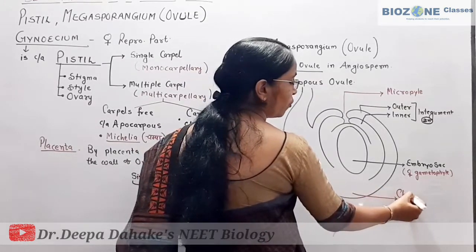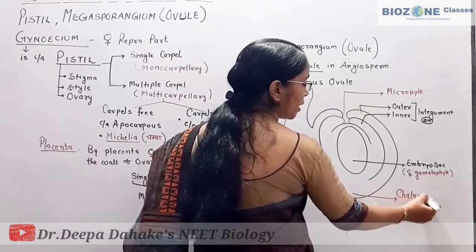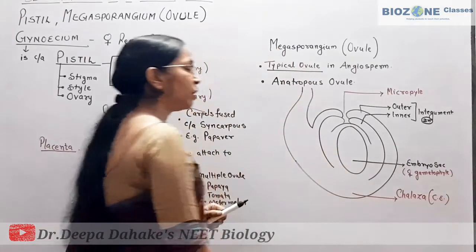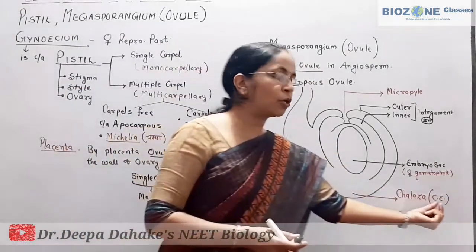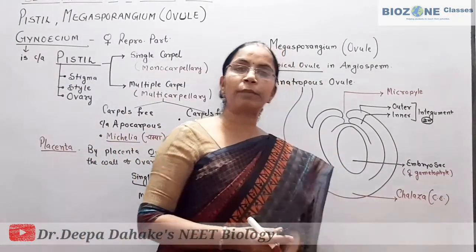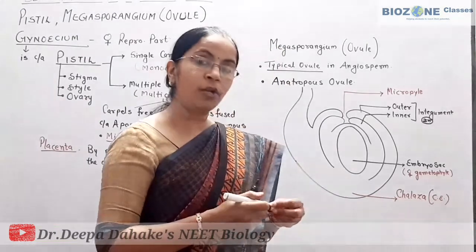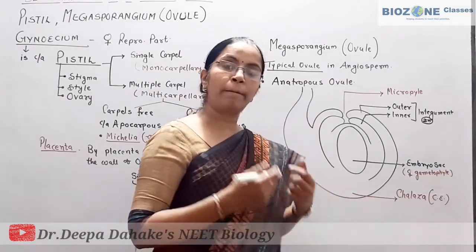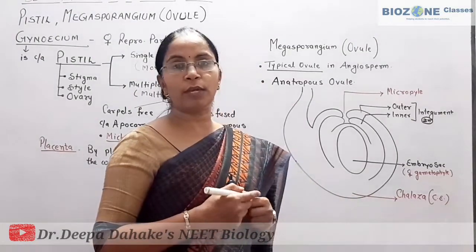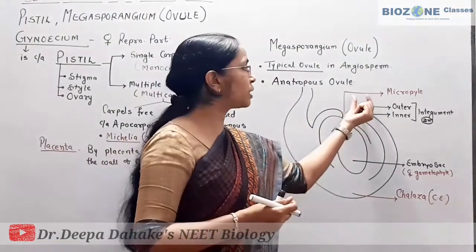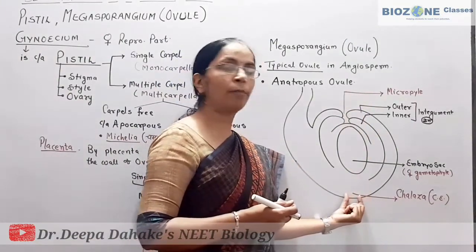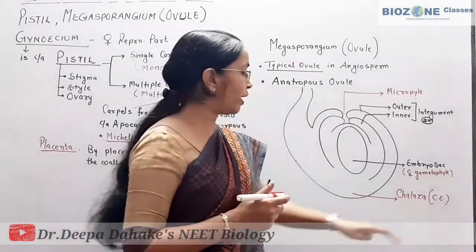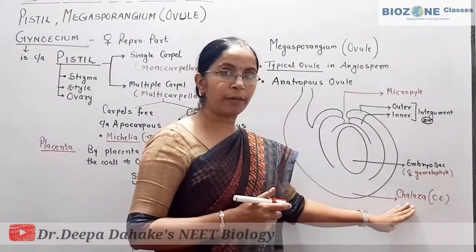Now just opposite to this micropyle, another part is present. That part of the ovule is called chalaza. In the next diagram, whenever you see the labeling c.e., that represents the chalazal end. Now what is chalaza? For definition purposes, remember, the basal part of the ovule is called chalaza, or the site present exactly opposite to micropyle is called chalaza. First thing, remember this.